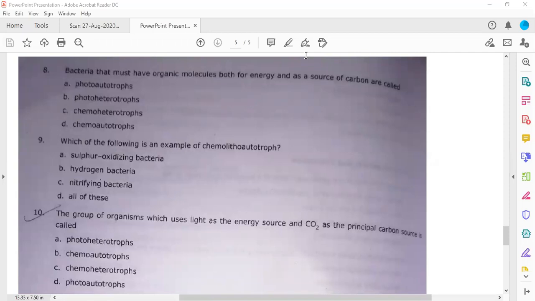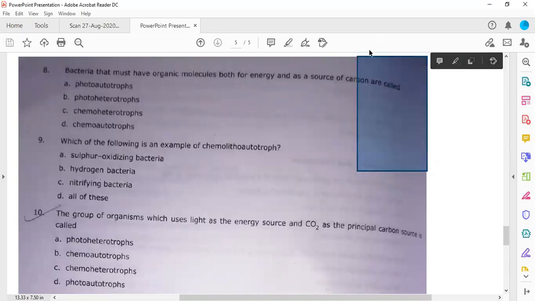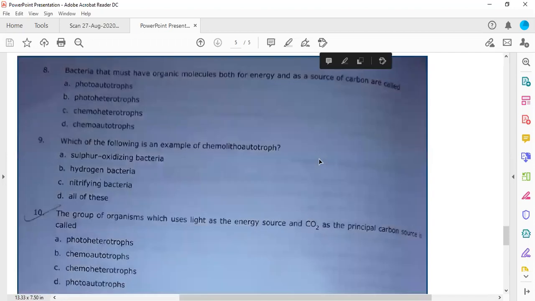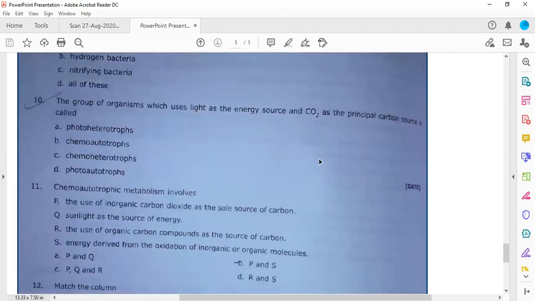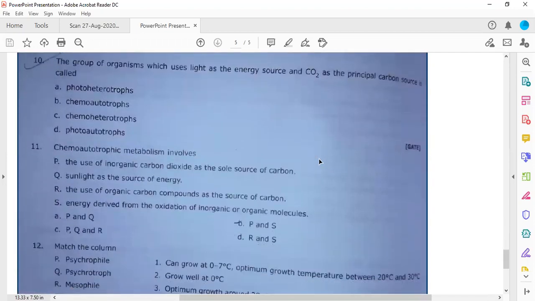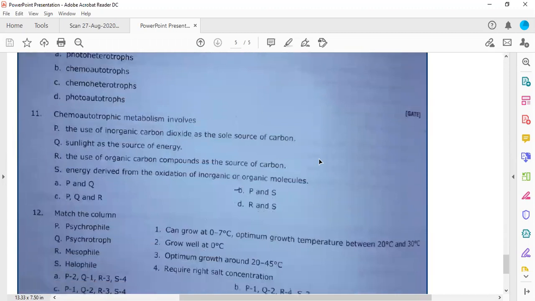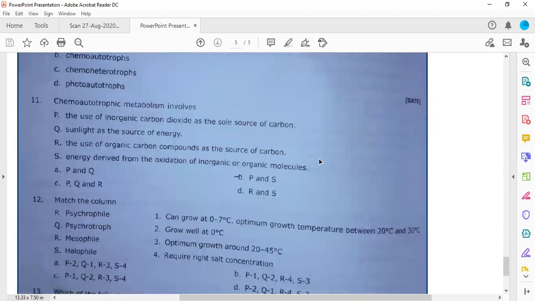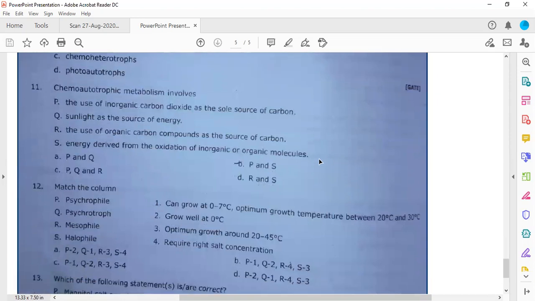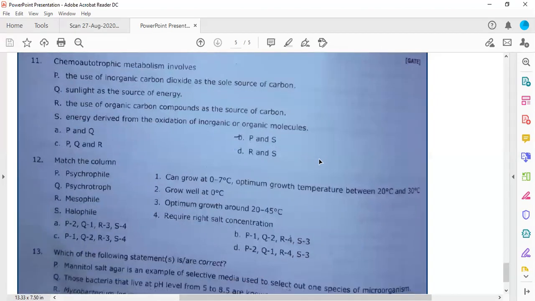Are you enjoying this session, or should I start the theory portion again? So let us solve two or three more questions, then we are moving to the theory portion.